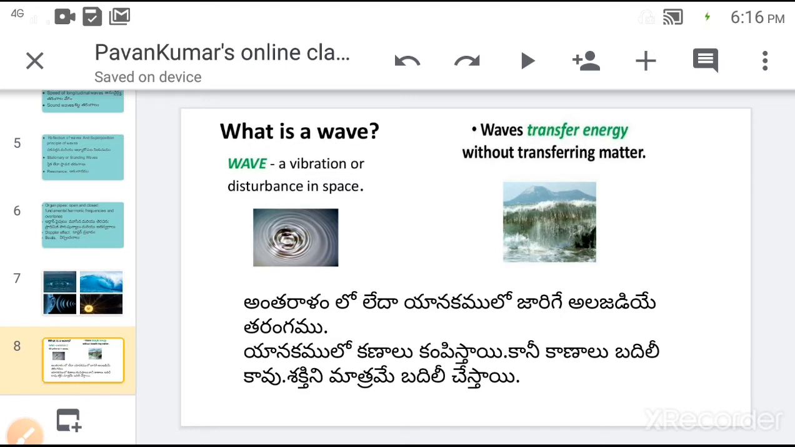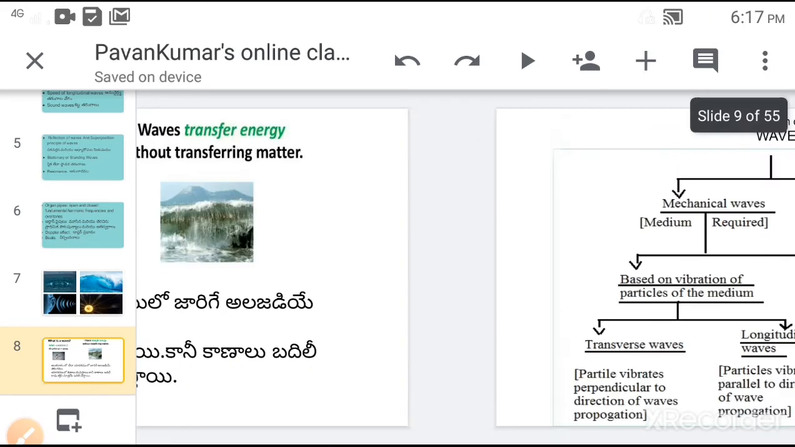During the propagation of a wave, particles of the medium vibrate or oscillate to and fro about the mean position. The particles of the medium do not transfer from one place to another place. Only energy is transmitted from one particle to another particle and so on. Hence, the energy is transmitted from one end to another end. Waves transfer energy without transferring matter.